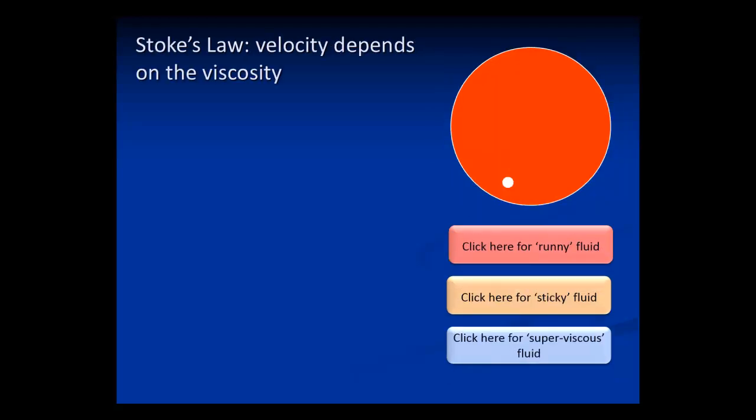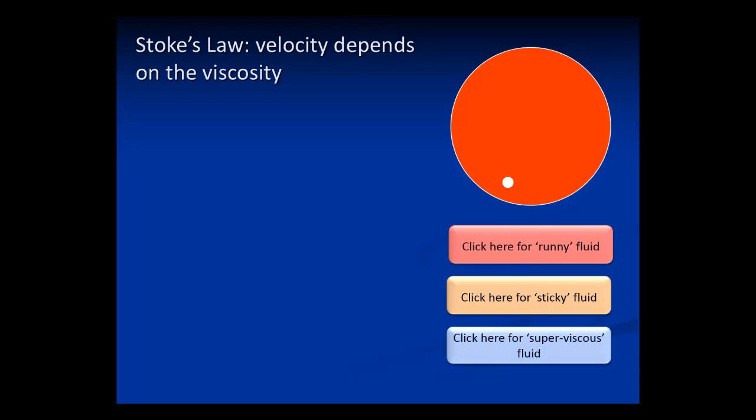The second physical law that determines the fate of the bubbles is Stokes' law. Stokes' law is usually called Stokes' settling law because it describes the rate at which things settle out of a liquid. But it actually can be used to describe the rate at which any object moves through a fluid with a different density. And if the density of the object is less than the density of the fluid, like a bubble, it will rise.